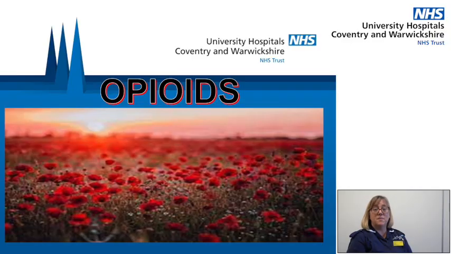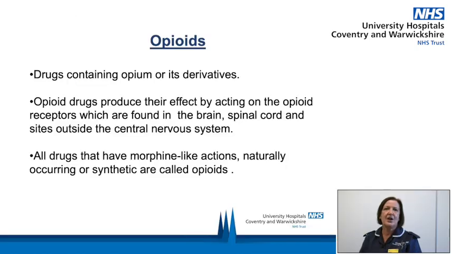Hello, this is a presentation on opioids and the recommendations for prescribing. Opioids are drugs containing opium or its derivatives. Opioid drugs produce their effect by acting on the opioid receptors, which are found in the brain, spinal cord and sites outside the central nervous system. All drugs that have morphine-like actions, naturally occurring or synthetic, are called opioids.